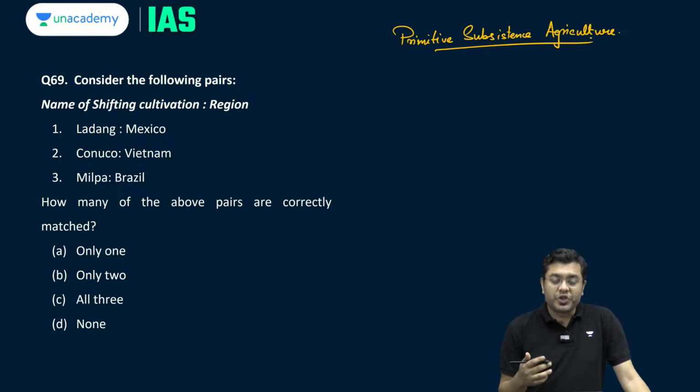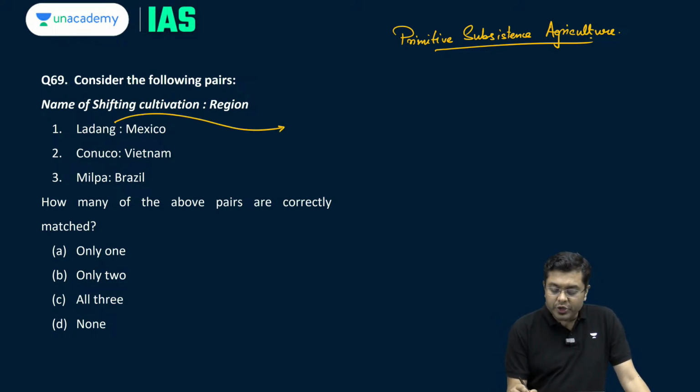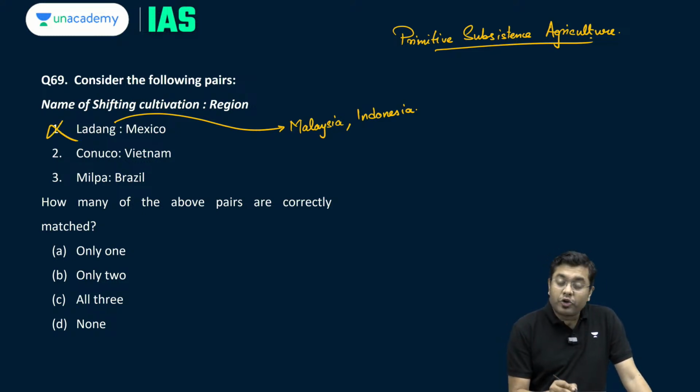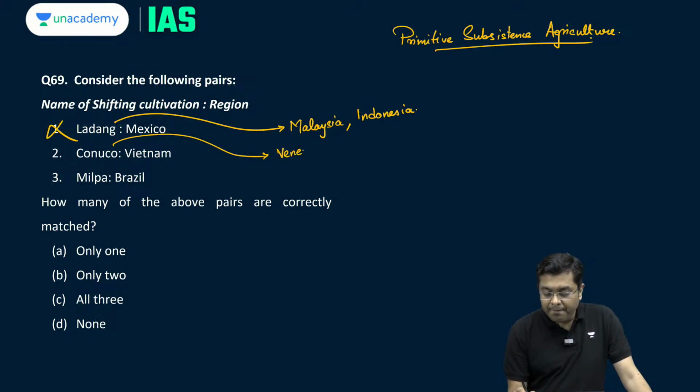Ladang is a kind of shifting cultivation observed in the region of Malaysia and even Indonesia. Malaysia, Indonesia. It is not in Mexico. Then you have Conuco. Now, Conuco is observed in the region of Venezuela, not in Vietnam. So, this is also incorrectly matched.